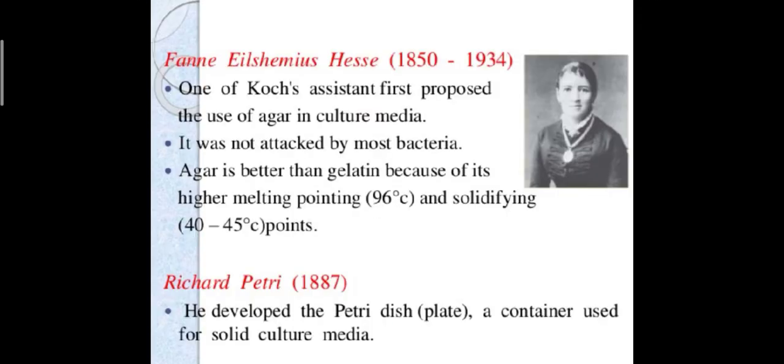Then Richard Petri. He developed the Petri dish plates that we see in the laboratories. We call them Petri plates, right? Richard Petri developed the Petri plates, a container used for solid culture media. Okay.